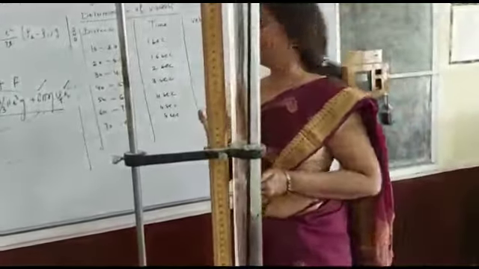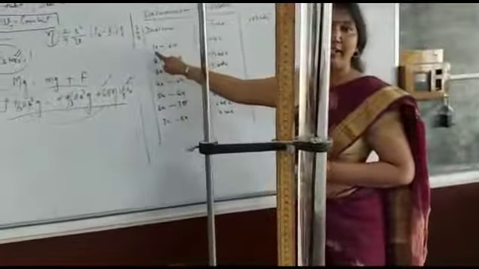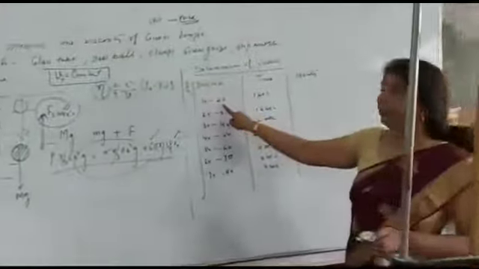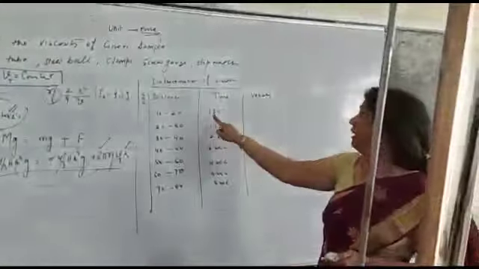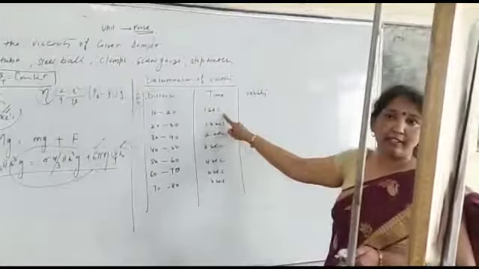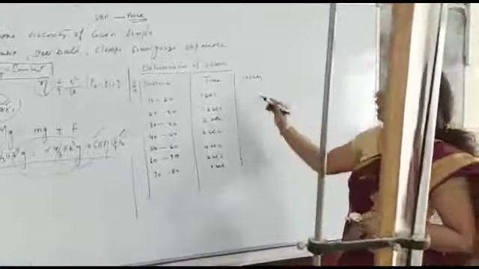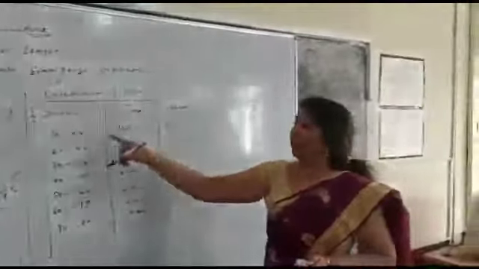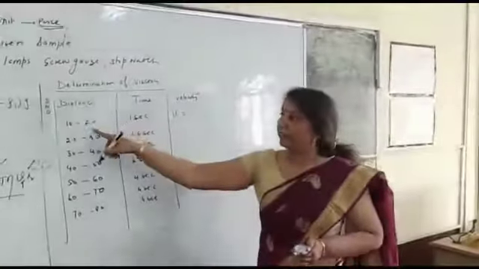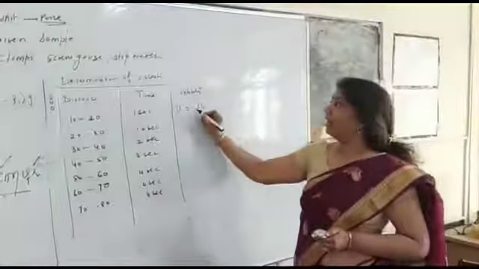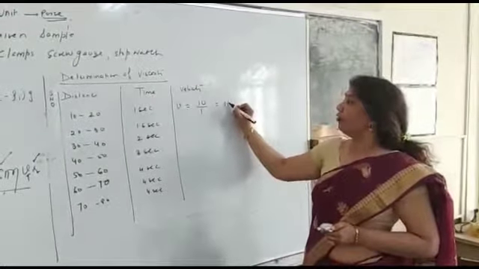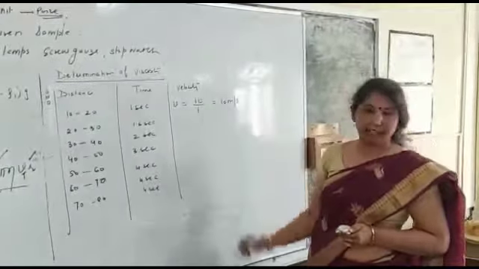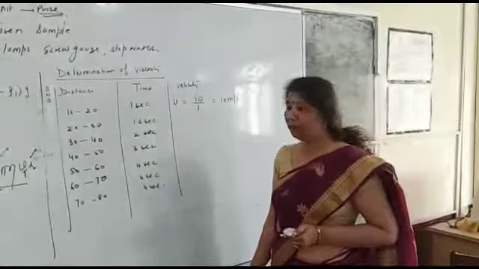Only we record. For example, when the ball covers the distance from 10 to 20, it will hardly take 1 second, and therefore we can calculate velocity. Velocity is equal to distance upon time. Distance is 20 minus 10, that is 10, and time is 1. Therefore, the velocity of this steel ball is very high, that is 10 meter per second.